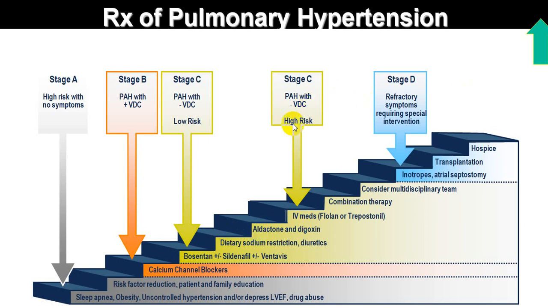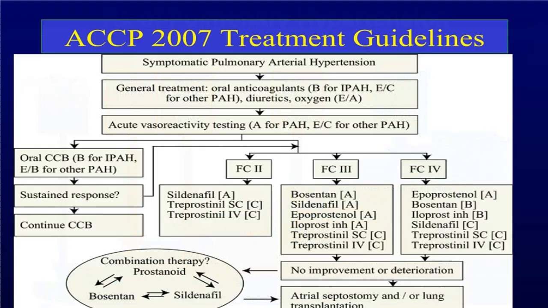Once a person reaches a high risk group, now IV medications are being given. Then you can go for a combination therapy and you can use multi-drug therapy. And in a refractory case, when all this treatment fails, now he needs inotropes and he might have to undergo atrial septotomy, lung transplant or heart lung transplant. And nowadays they also try what we call pulmonary artery denervation by radiofrequency ablations.